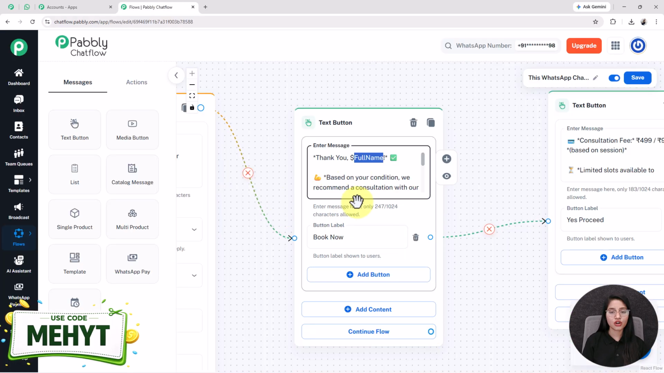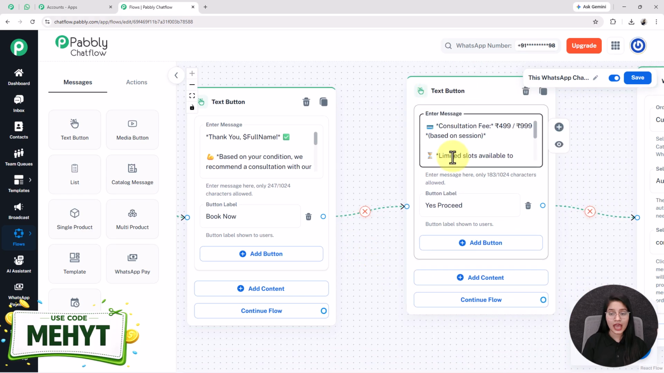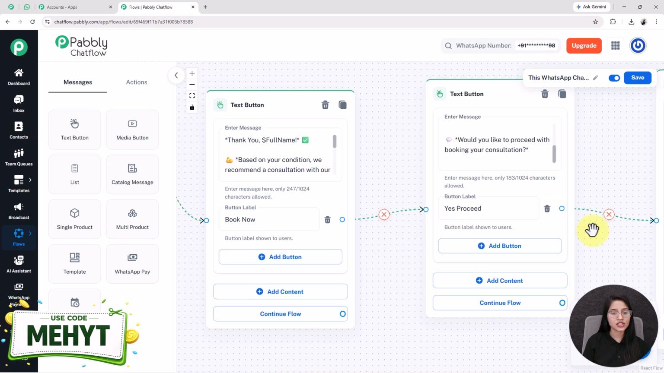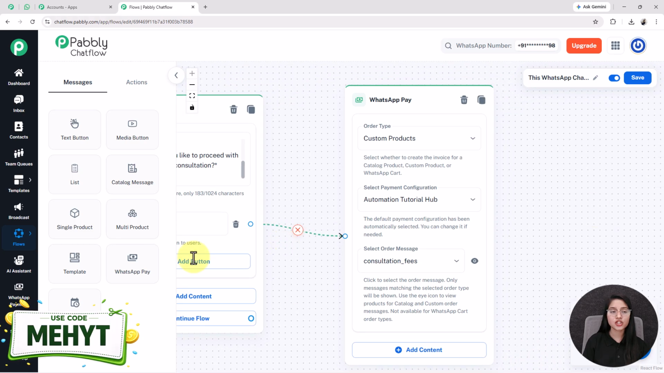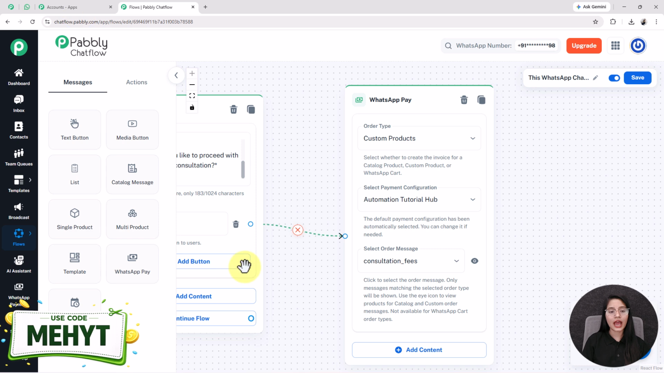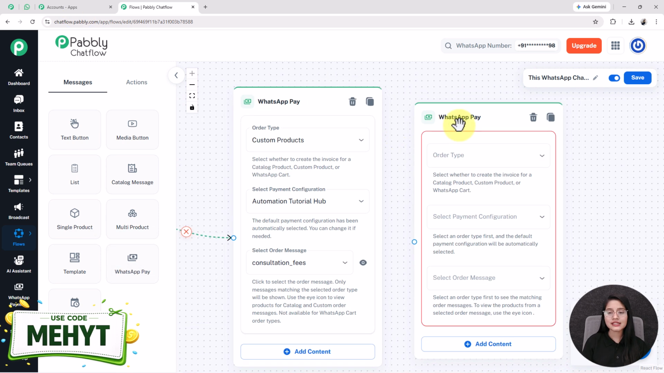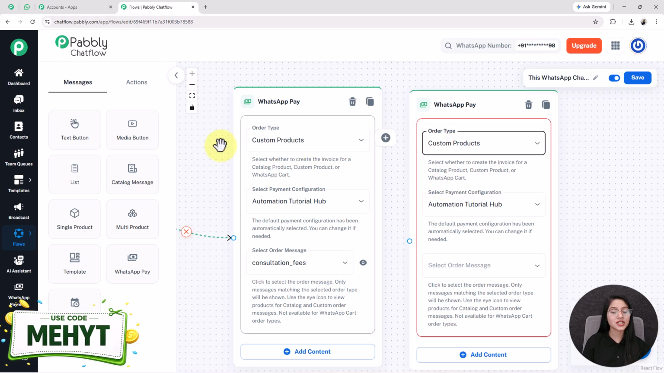In this question node 2, I have added one quick button by the name of book now. Whenever the user clicks on this book now button, then the bot will share the consultation fees, and this message will also include one quick button by the name of yes proceed. And when the user clicks on this yes proceed button, then the bot shares the payment message just like this. For that, you just have to take this WhatsApp pay button from here and select the order type that I have selected as custom product.